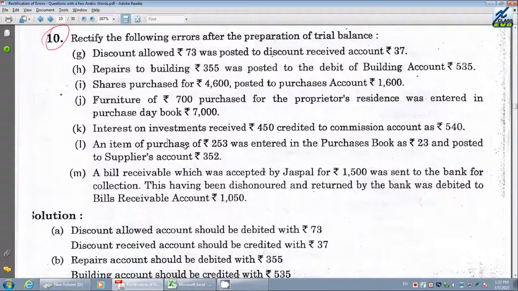An item of purchases of 253 was entered in the purchase book as 23 and posted to the supplier account as 350. This is a very difficult account. Let us see the mistake very clearly. An item of purchase of 253 was entered in the purchases book as 23 and posted to the supplier. We have purchased on credit. The purchases book is mentioned, and the supplier account is also specified.